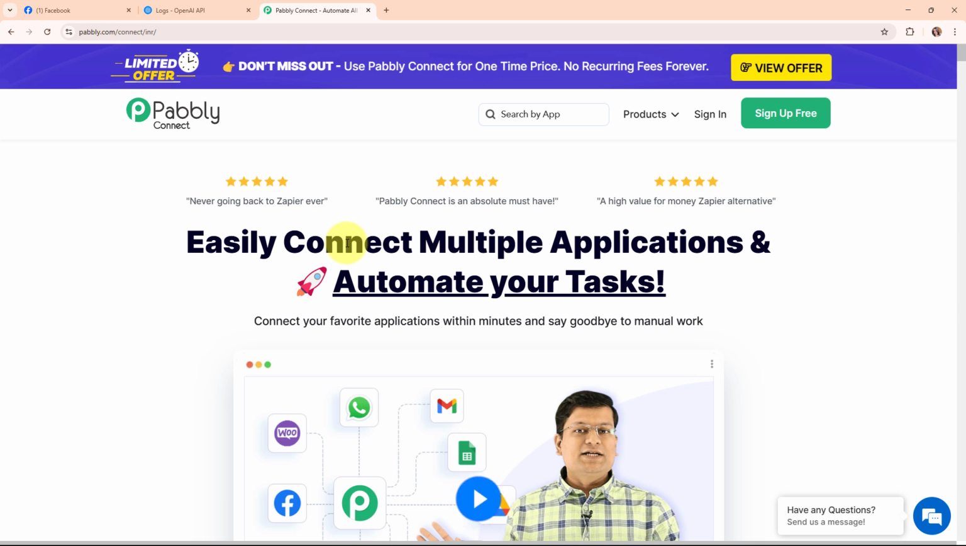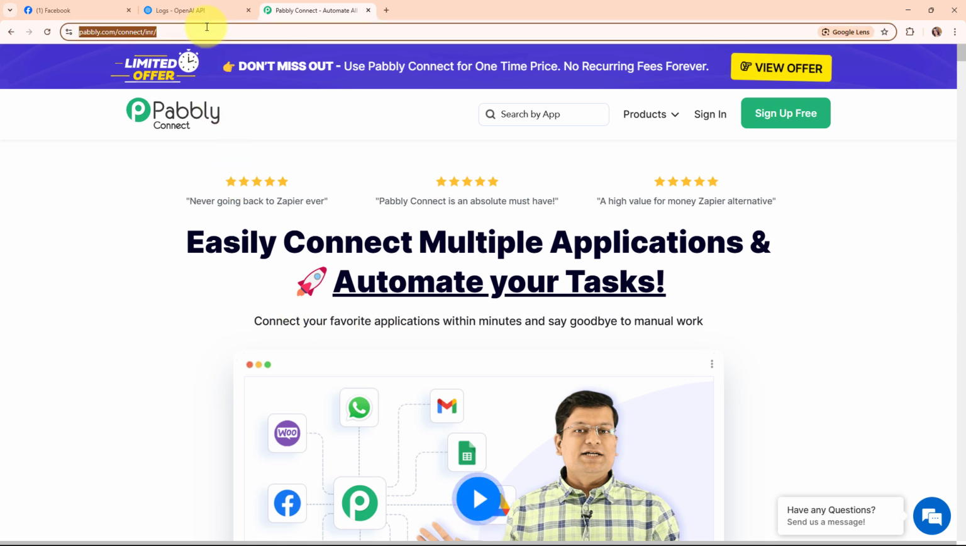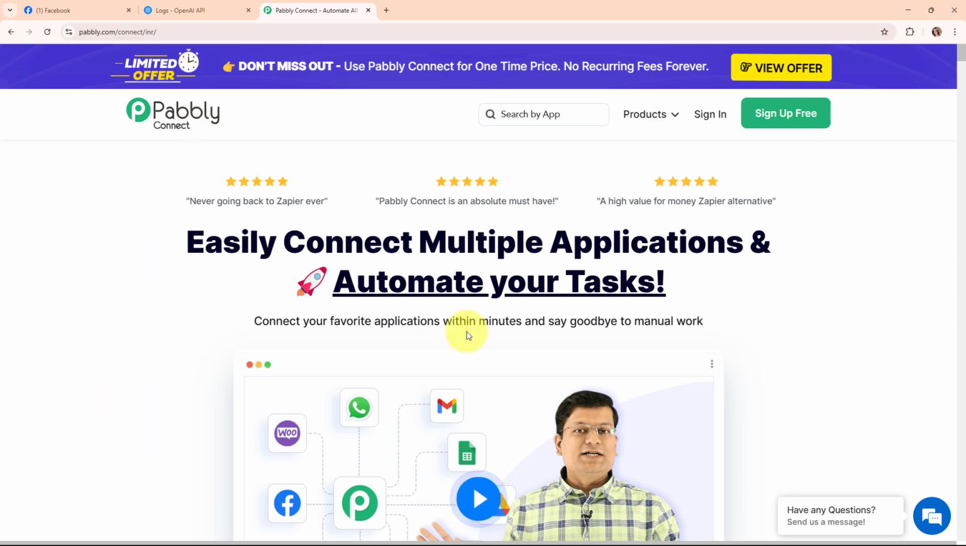Okay, so here on the screen you can see Pabbly Connect's homepage, and you can visit it by simply browsing for the URL pabbly.com/connect/aina/ in your browsers. And here you can see two options, that are sign in and sign up free. If you're a new user, click on sign up free and get 300 tasks every month to explore the software. And if you're an existing user, click on sign in.